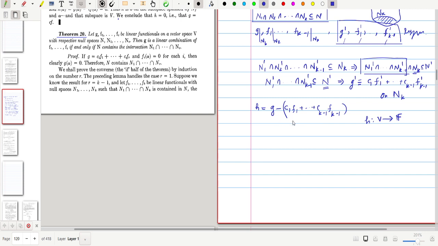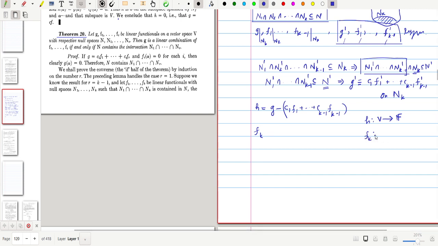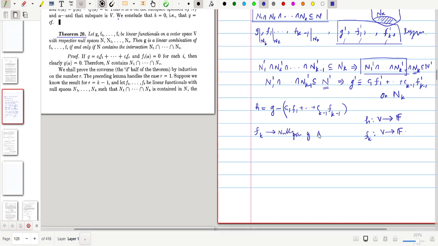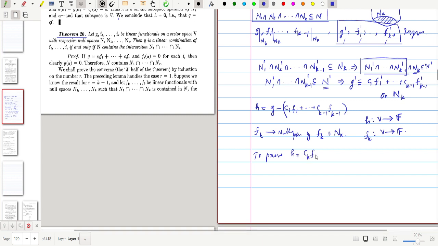Consider f_k along with this. What is the domain of f_k? The domain of f_k is from this V to F again. But we know that the null space of f_k is N_k. We will show that this h is a scalar multiple of f_k, that is, to prove h is equal to some c_k f_k.